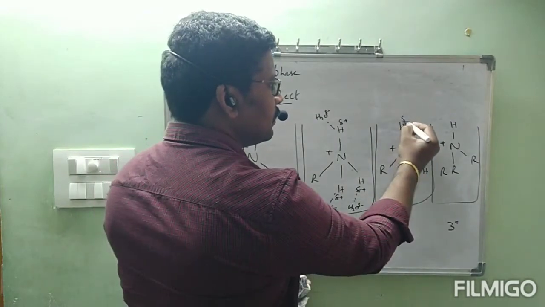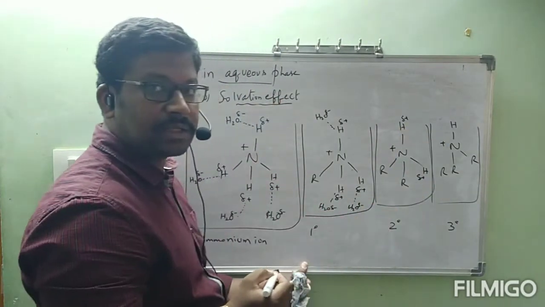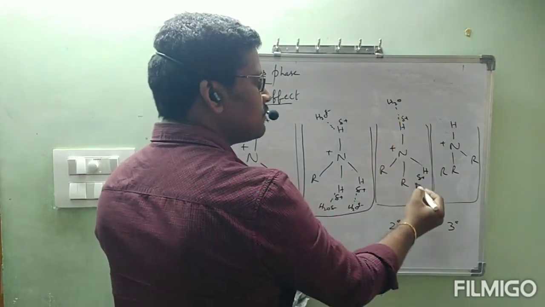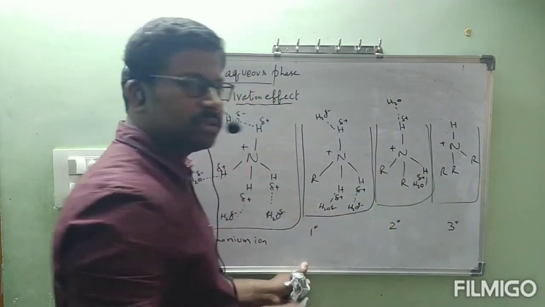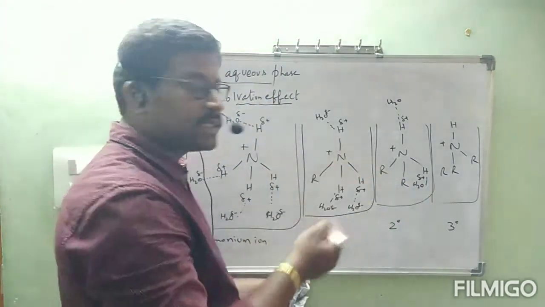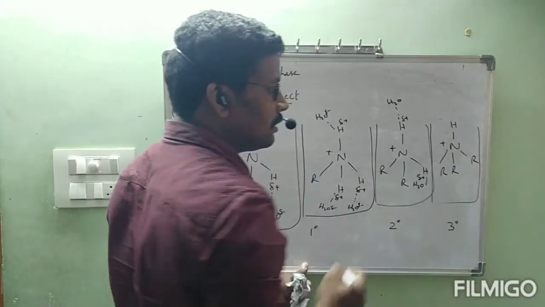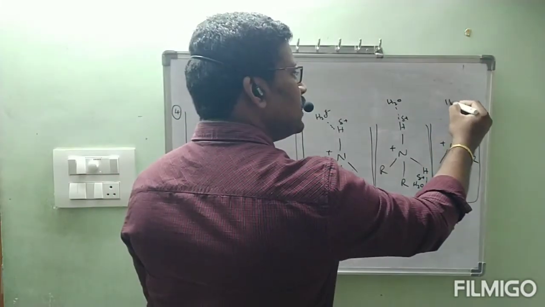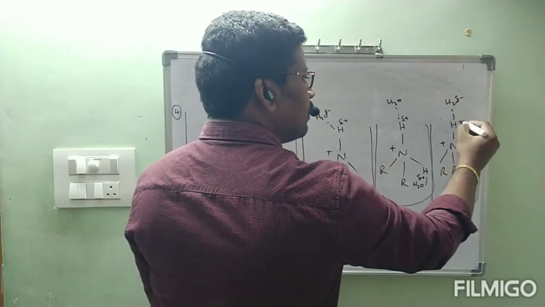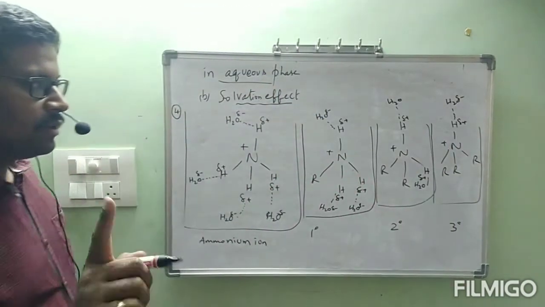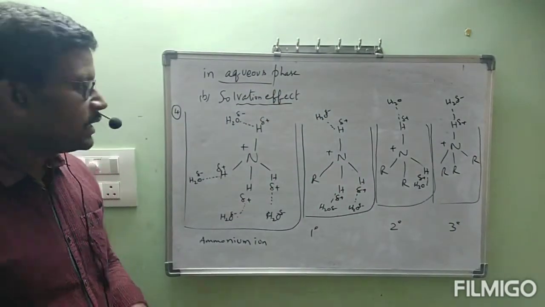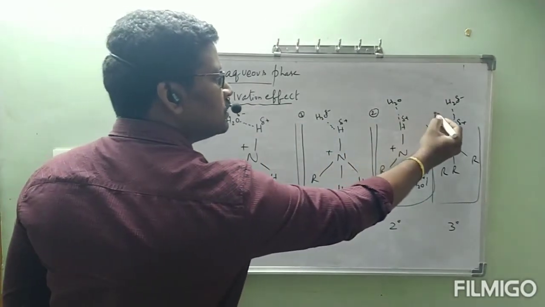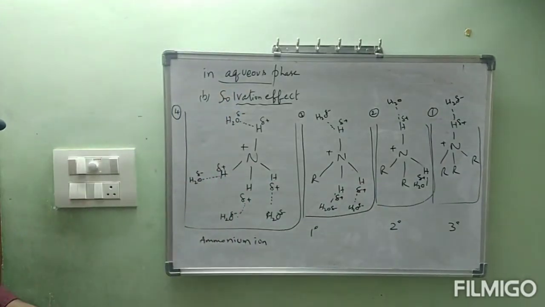Secondary ammonium ion has only 2 hydrogens. Then it will form hydrogen bonds with how many water molecules? 2 water molecules only. That is secondary. Tertiary ammonium ion has only 1 hydrogen bonded to nitrogen. Then it will form only one hydrogen bond with water. Okay, so this is 4. This one will form 3 hydrogen bonds. This one will form 2 hydrogen bonds. This one will form 1 hydrogen bond.